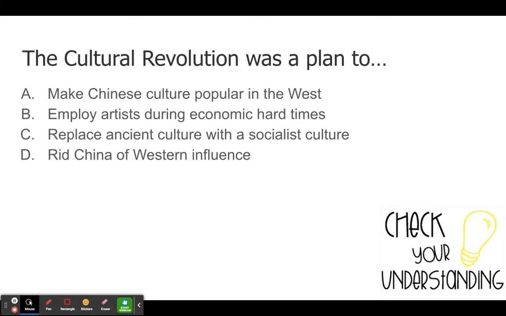One more check for understanding here, guys. The Cultural Revolution was a plan to make Chinese culture popular in the West, employ artists during economic hard times, replace ancient culture with a socialist culture, or rid China of Western influence. And it was all about the socialist culture, trying to get rid of that old guard, that old culture, and replace it with socialism.